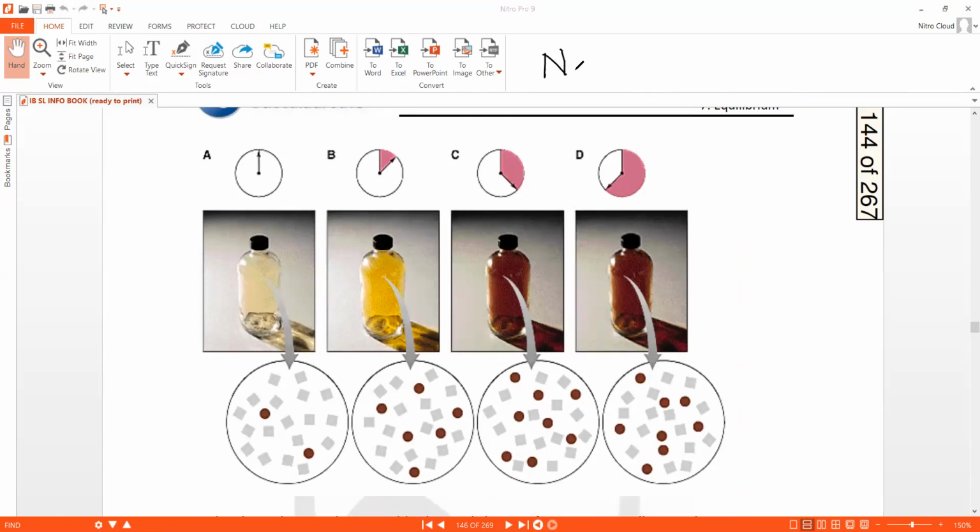It's a reaction where N2O4, the dinitrogen tetroxide, decomposes and becomes nitrogen dioxide, which is the brownish gas. Dinitrogen tetroxide, N2O4, is a colorless gas, and NO2 is a brownish gas.